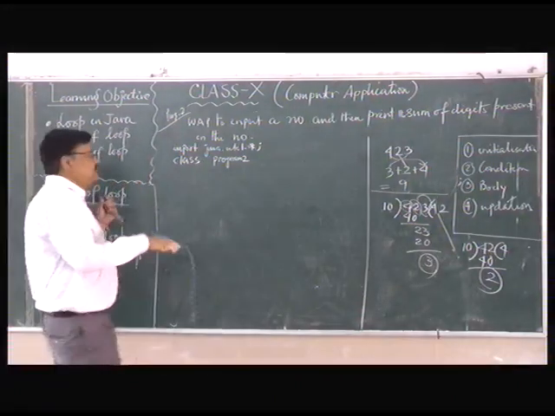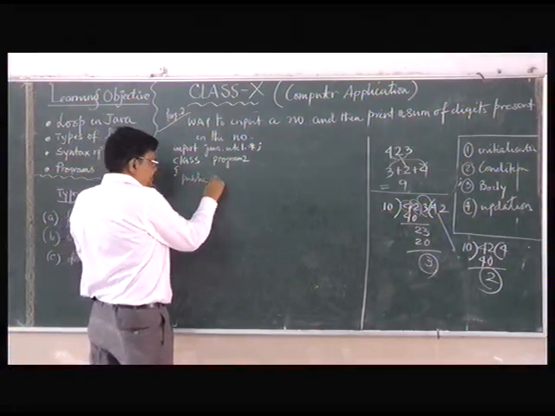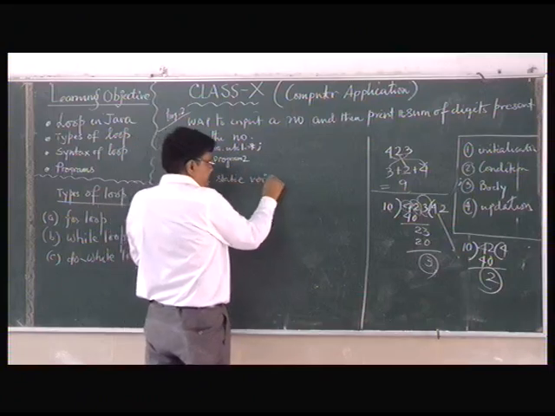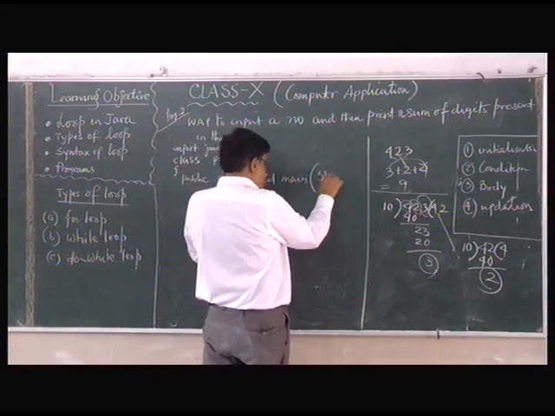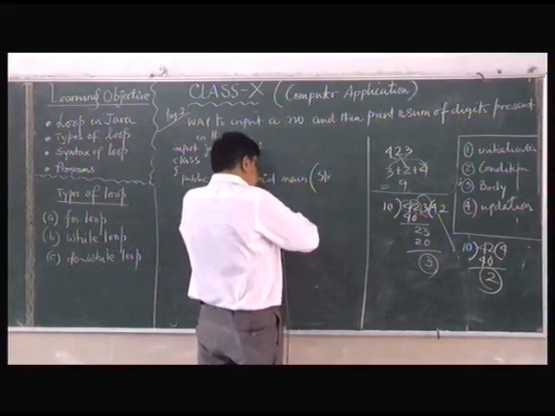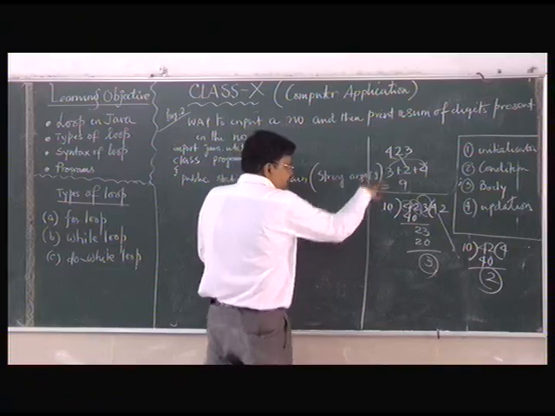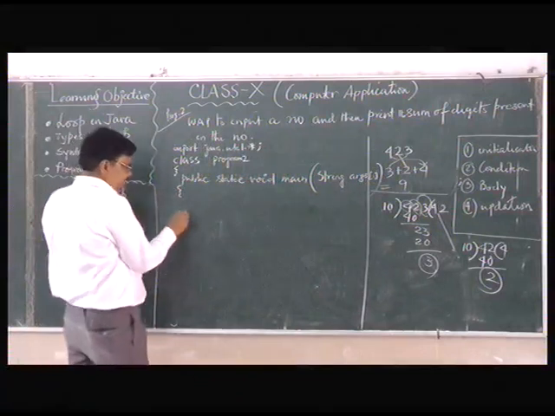Clear? Now write the main function, public static void main(String args). Clear? Now look at here, we'll quickly complete this one.